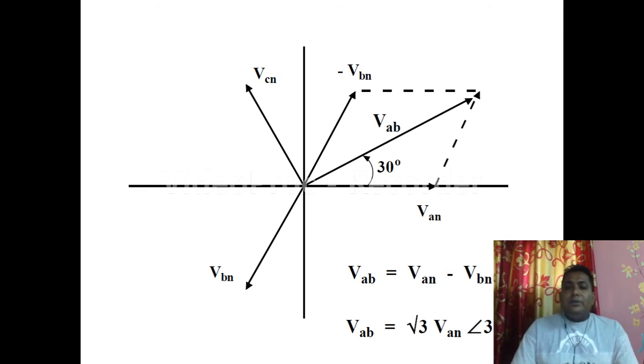Now we have to know basically two terms. What are the terms we have to write now? We have to identify and understand these two terms very well. So what are those? One is line voltage, and the second one is the phase voltage. So what is line voltage and what is phase voltage?